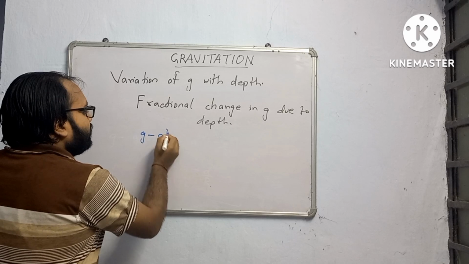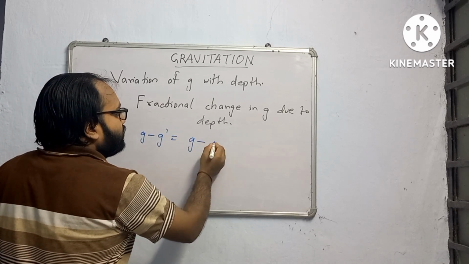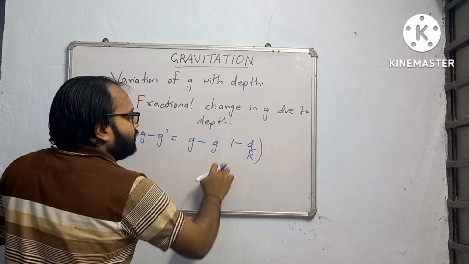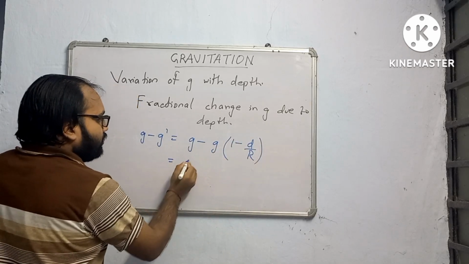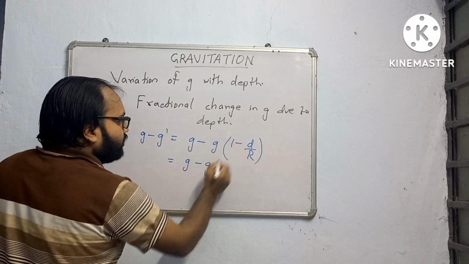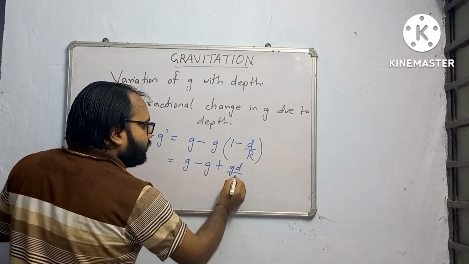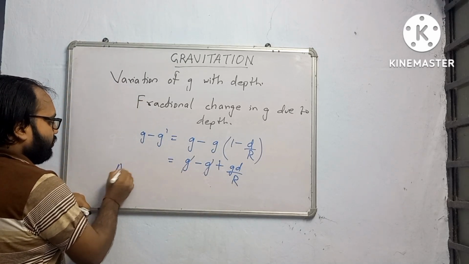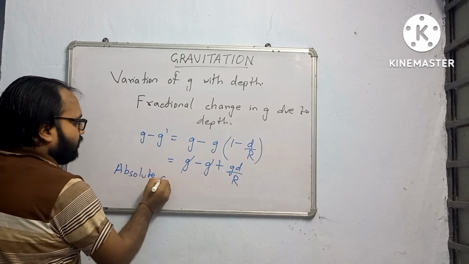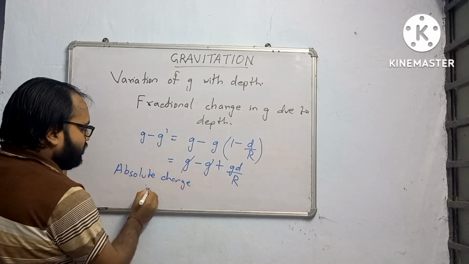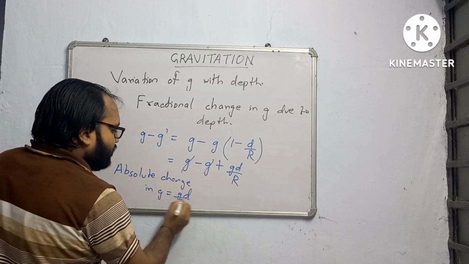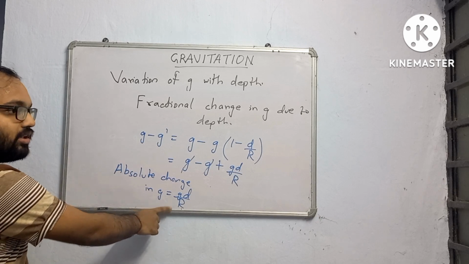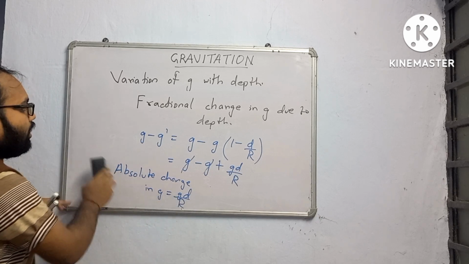So g minus g dash is equal to g minus g multiplied by (1 minus d by r). As you know now, this will become g minus g plus gd by r. This gets cancelled. So g minus g dash, that means the absolute change in g, is equal to gd by r. The thing you have to remember: if absolute change is asked, you will write gd by r.